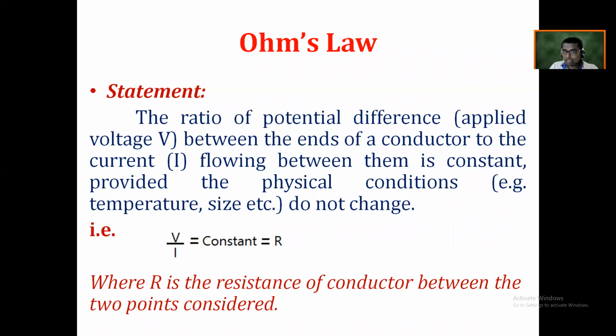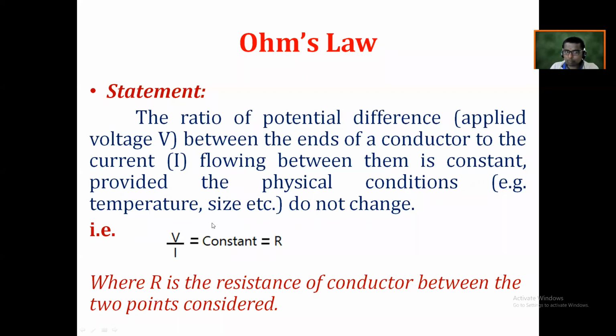But when the physical condition of the conductor does not change. आता मी इथं कंडक्टर म्हणलेला आहे, तुम्ही तिथं रेजिस्टन्स म्हणू शकता, परंतु कंडक्टर का म्हणलेला आहे? कारण आपल्याला माहित आहे की when we want to flow the current through the circuit, definitely we use the conductor over there. Is it right?